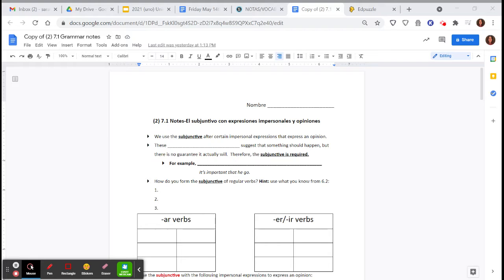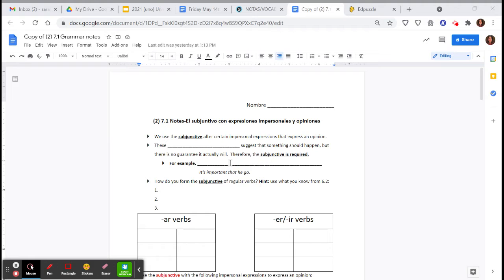All right, estudiantes, today we are going to take some notes. We're still going to be talking about the subjunctive in this chapter, but we'll be using a couple more expressions than what we used last chapter. Last unit, we just focused on ojalá que with subjunctive, but there will be some new information for this unit.